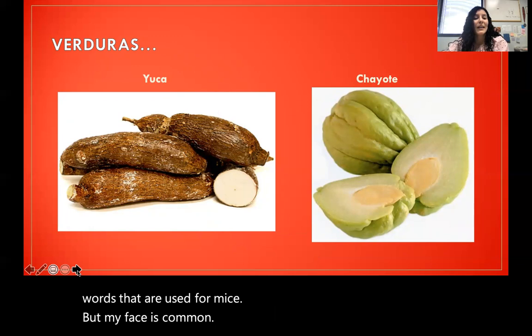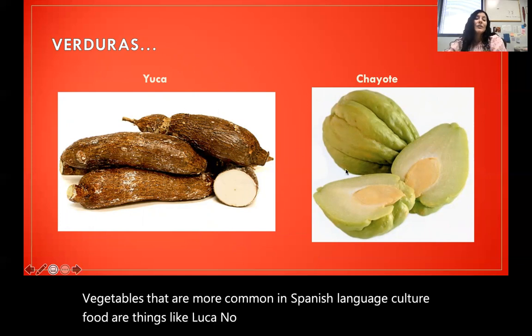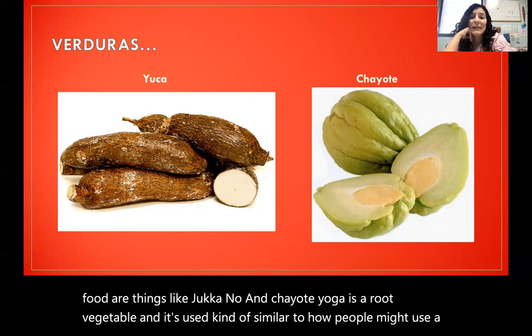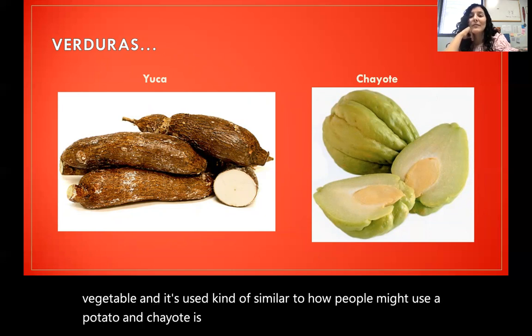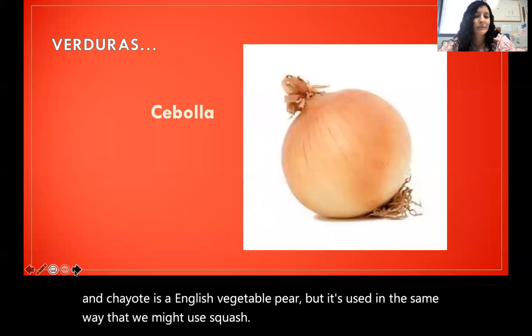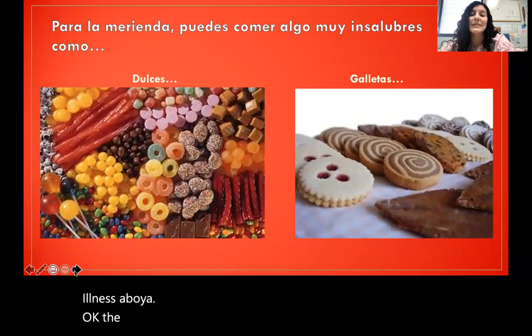Vegetables that are more common in Spanish language culture food are things like yuca, no, and chayote. Yuca is a root vegetable, and it's used kind of similar to how people might use a potato. And chayote, in English, we call it vegetable pear, but it's used in the same way that we might use squash. Y una cebolla. Ok, también tenemos dulces y galletas, ¿no?